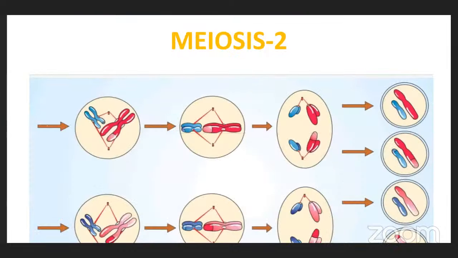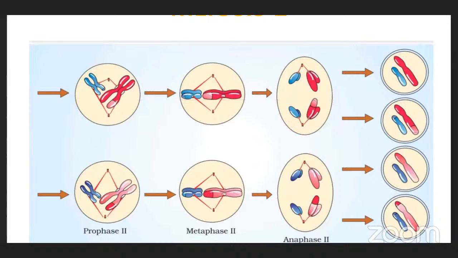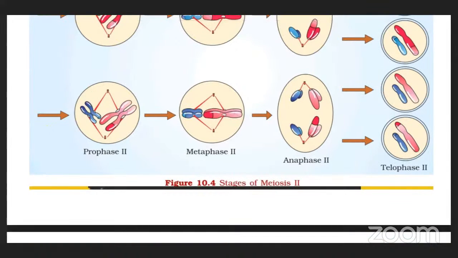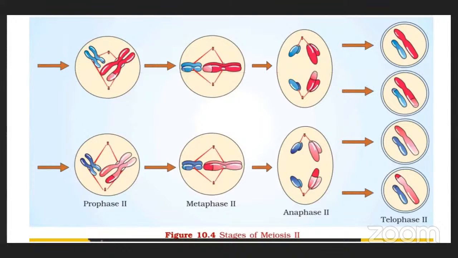After this, these two daughter cells are involved in meiosis 2. Meiosis 2 starts with prophase 2. So in prophase 2, what will happen? Chromosomes condense, and the nuclear membrane, Golgi complex, and endoplasmic reticulum disappear. And metaphase 2, what will happen? In meiosis 2, chromosomes are connected to centrioles at the place of the kinetochore. Chromosomes get aligned on the equatorial plate or metaphase plate.